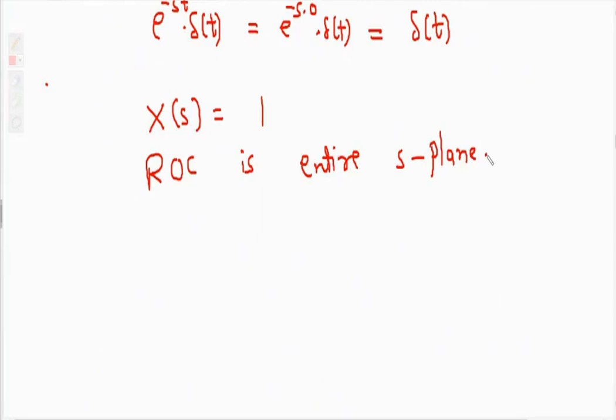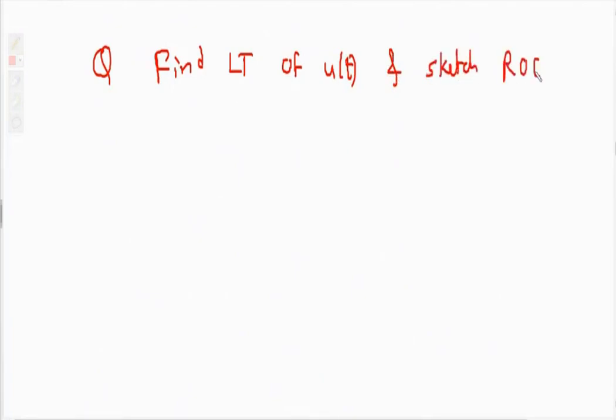Now next, we'll find the Laplace transform of u of t. The question is, find the Laplace transform of u of t and sketch the ROC. Okay.